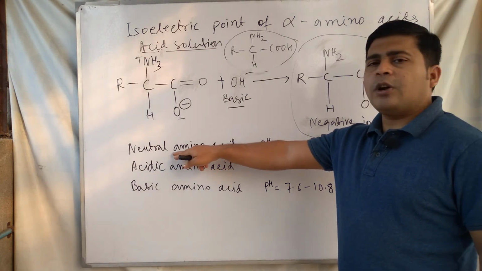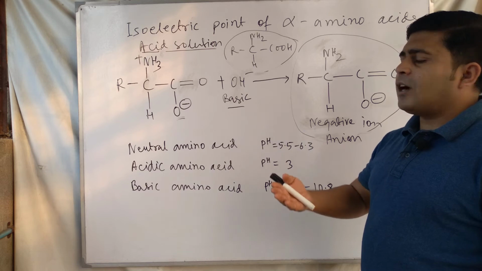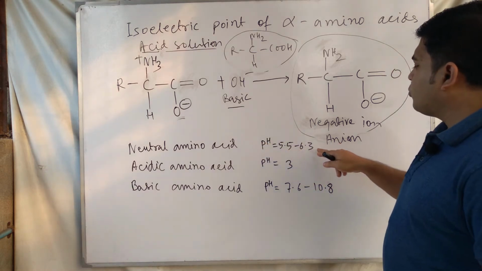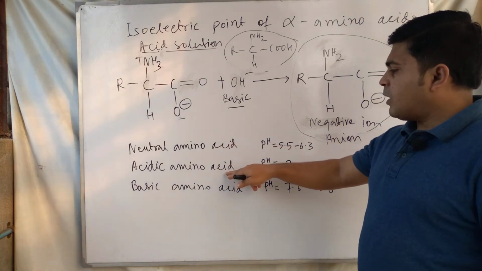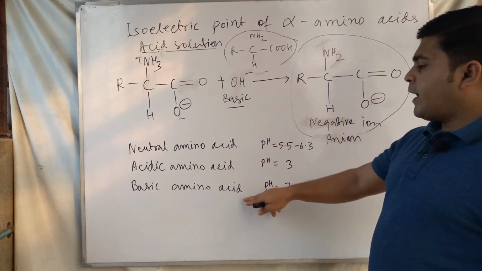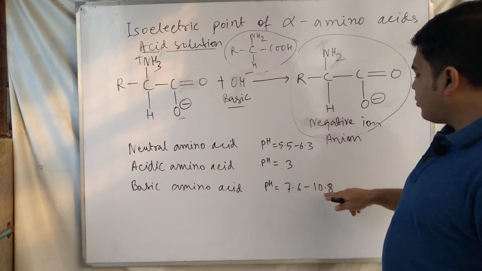For neutral amino acids, where one amino group and one carboxylic acid group are present, the isoelectric point is at pH 5.5 to 6.3, and the isoelectric point of acidic amino acids is at pH 3, and for basic amino acids at pH 7.6 to 10.8.